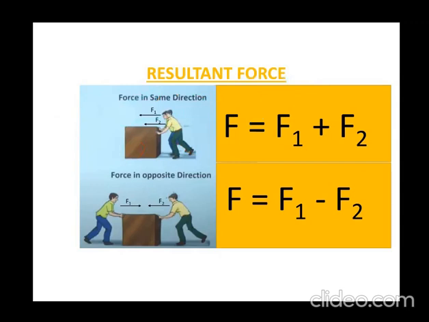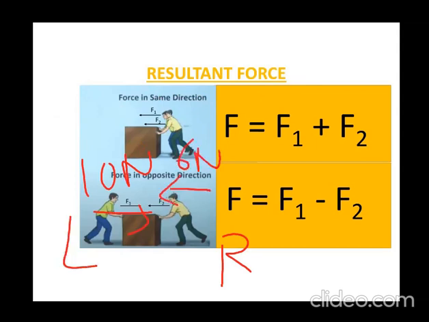Here children, we have two other boys. The first boy's name is Mohit and the other is Pratik. Suppose Mohit is applying a force of 10 Newton towards the right and Pratik is applying a force of 6 Newton towards the left. Now you can see that they are applying opposite forces.